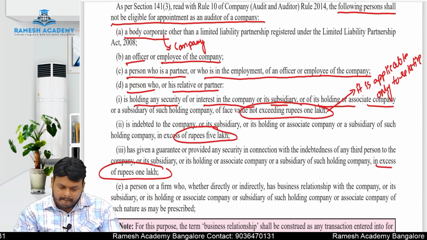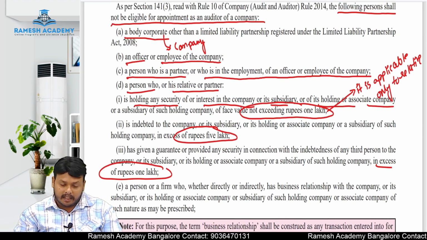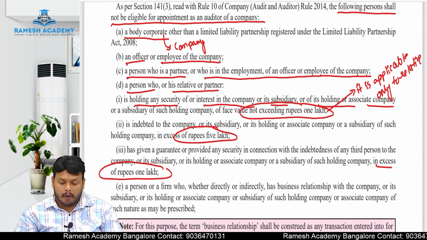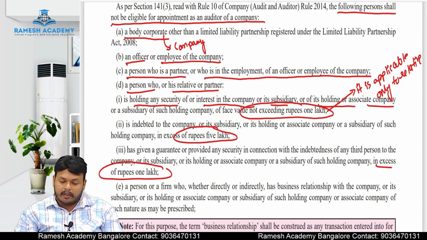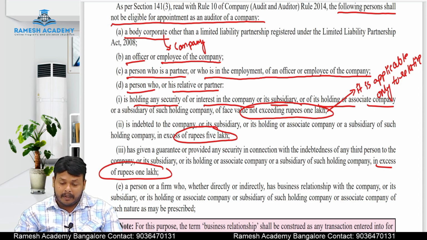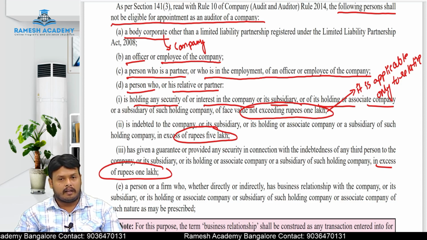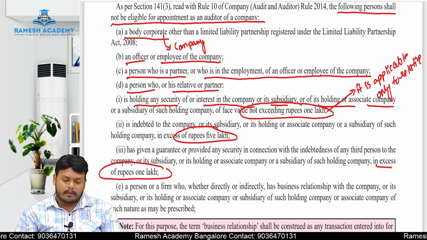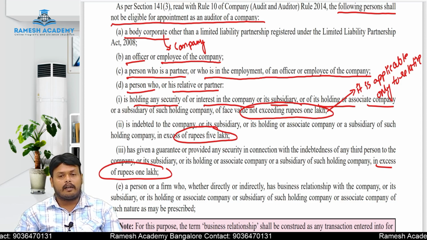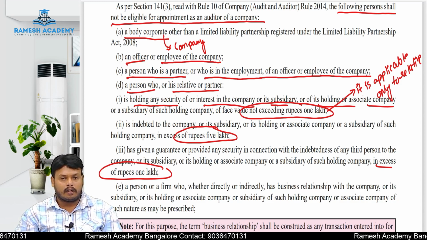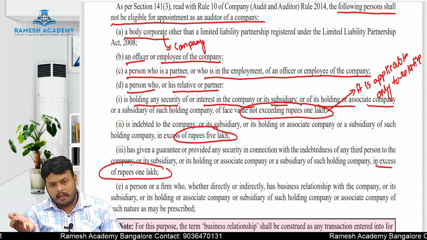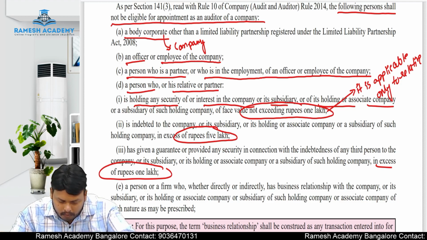Next, a person who, or whose relative or partner, is indebted to the company or its subsidiary company or its holding company. So here basically we can call it a group company, Nana. In these 3 points, whatever the specified 3 points are, we can call it a group company. Group company means what, Nana? You cannot invest in the holding company or subsidiary company. So we can write like this here.